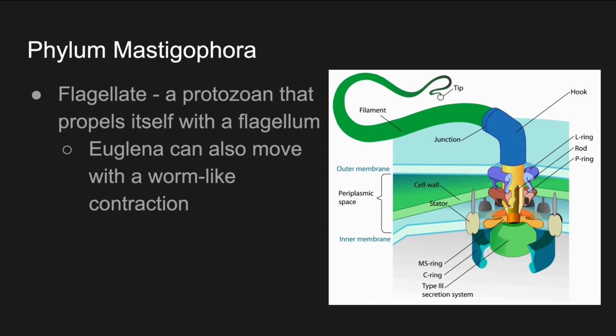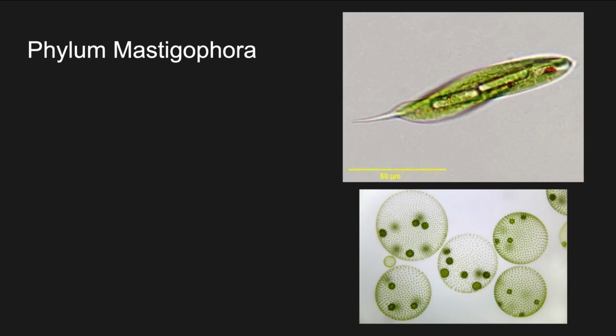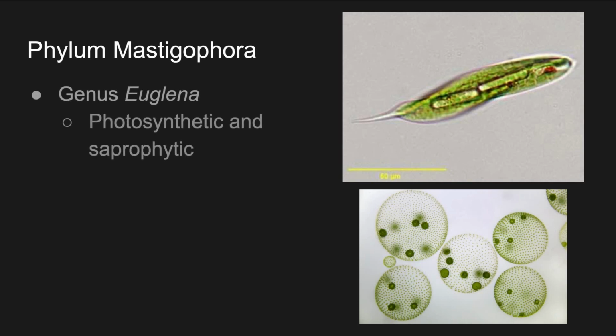And they also have what's called a pellicle. It is a firm, flexible coating that's outside the plasma membrane. If it were a bacteria and it had a rigid shape, we might call it a cell wall, but since it's flexible, we're going to call it a pellicle. So here's a couple examples of Phylum Mastigophora. First of all, there is genus Euglena up at the top, like I mentioned on the last slide. They are photosynthetic and saprophytic.